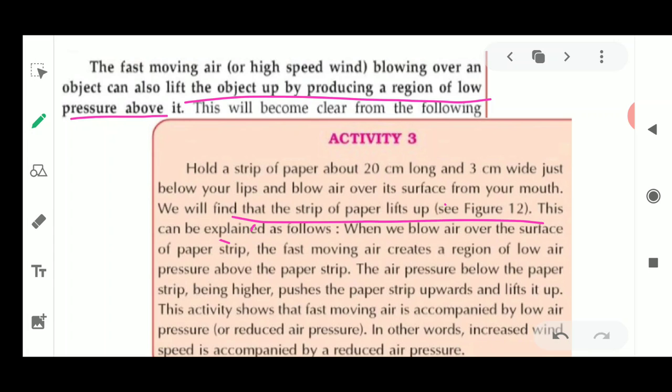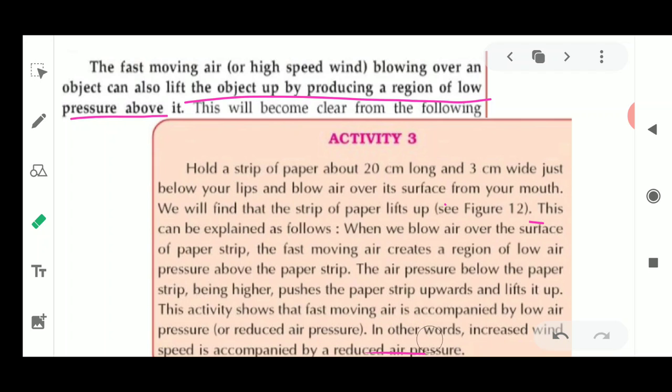As a result, this paper is going to be pushed up and lift upwards. So this activity shows that fast moving air is also accompanied by a low pressure area, and it also reduces the air pressure. In other words, the increased wind speed also is accompanied by reduced air pressure.